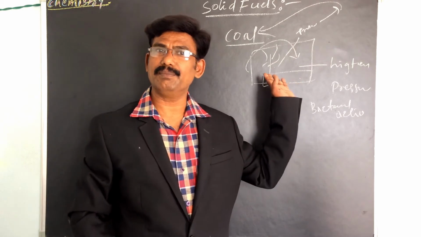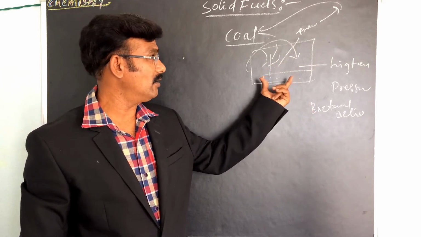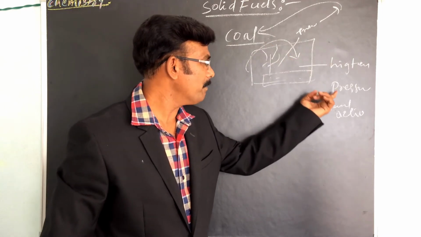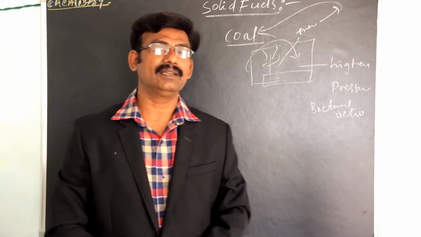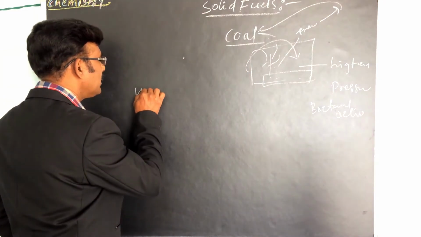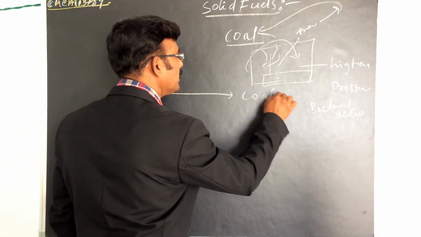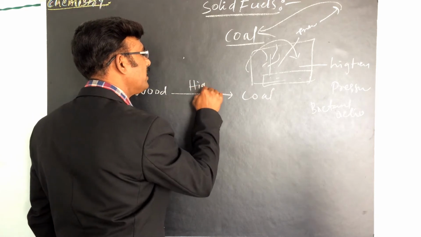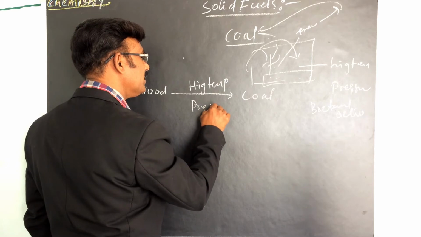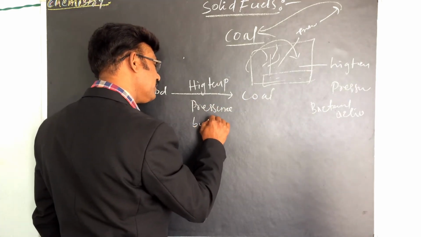The trees were buried in the earth when a tsunami or earthquake occurred, and they converted into coal at high temperature and pressure by the action of bacteria. So simply, wood converted into coal at high temperature and pressure by bacterial action.